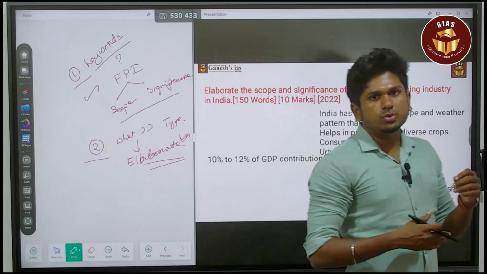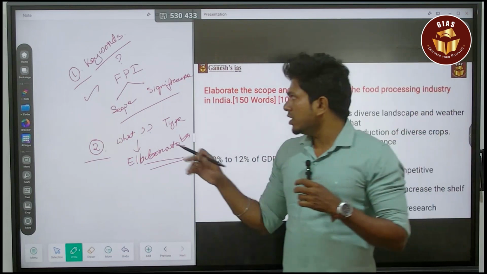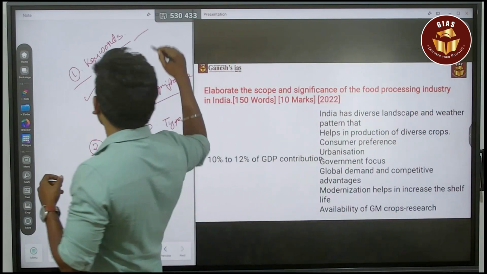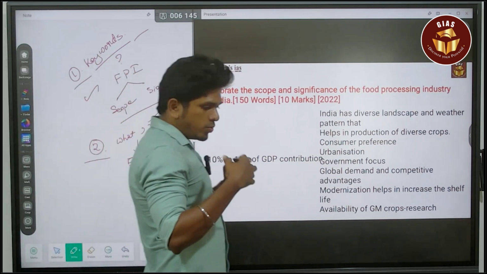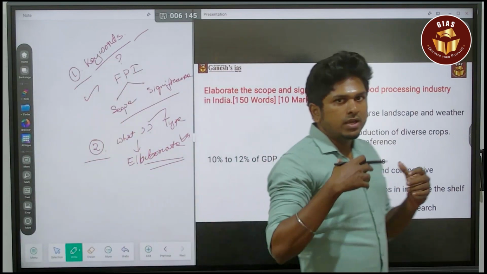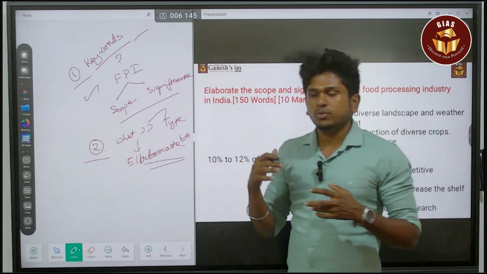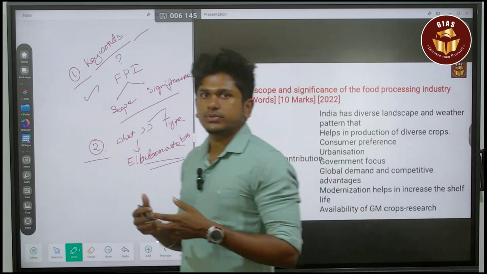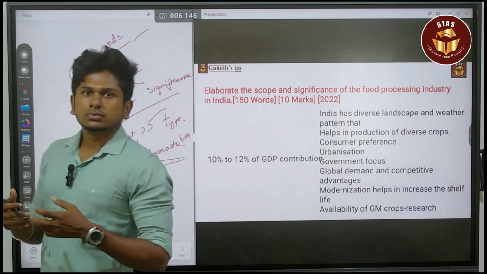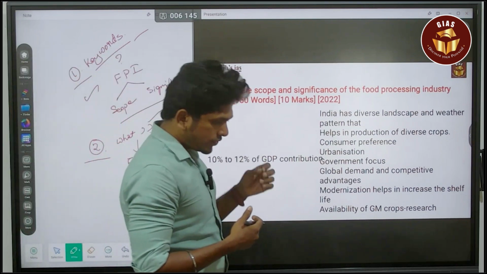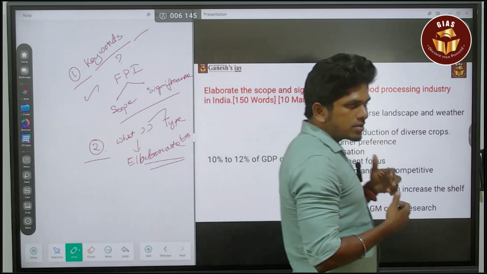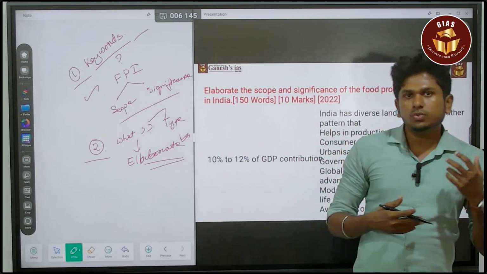So what you have to do is, while you are identifying the keyword and the type of the question, and brainstorming for the introduction and the body part, you have to brainstorm about the conclusion part also. That is the most important thing you have to do. First, what is the possible introduction you can give to this question?